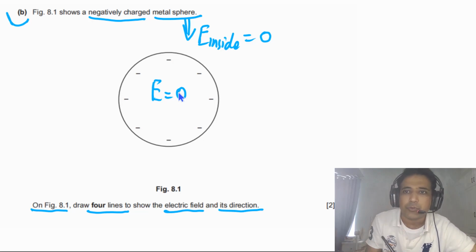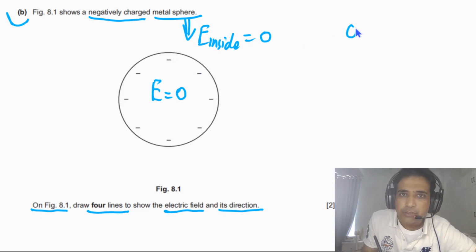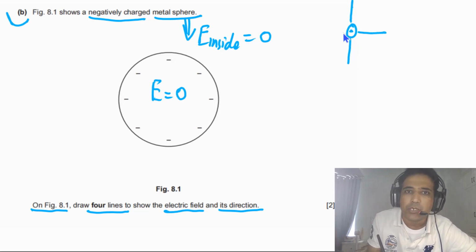So very important point. Now you can imagine simply we have a negatively charged particle. So this particle has negative charge. So how can we draw the electric field lines? Direction is important. So we can imagine a unit positive charge as we discussed before. Imagine that we place one unit positive charge here. So the force between these two will be attractive, and this positive charge will experience force to the left.